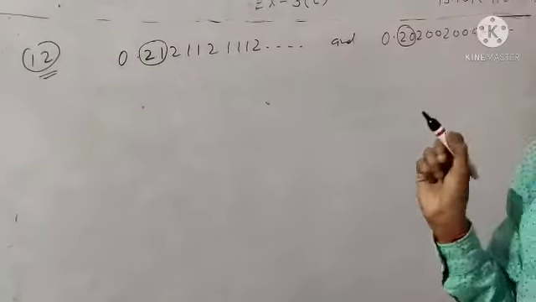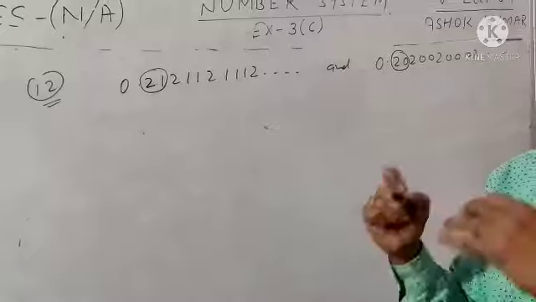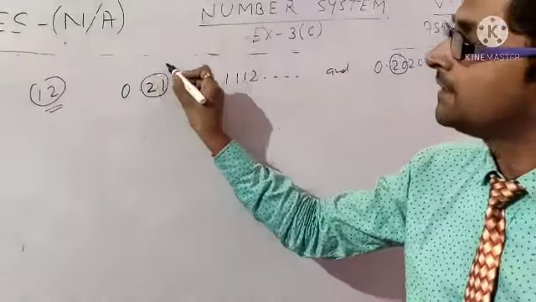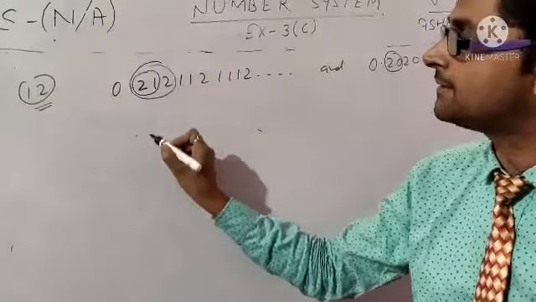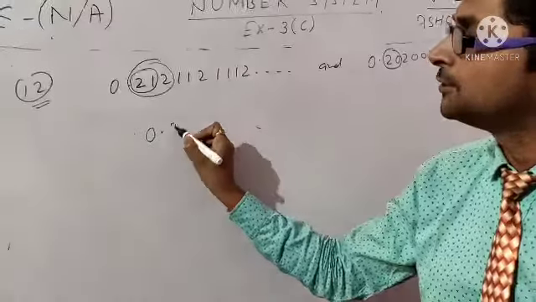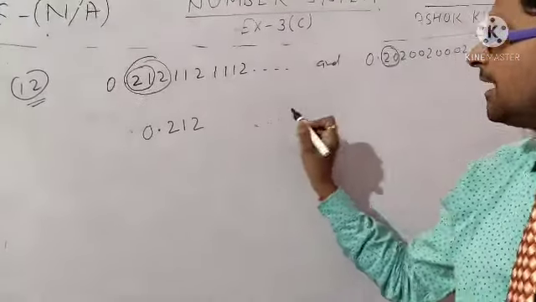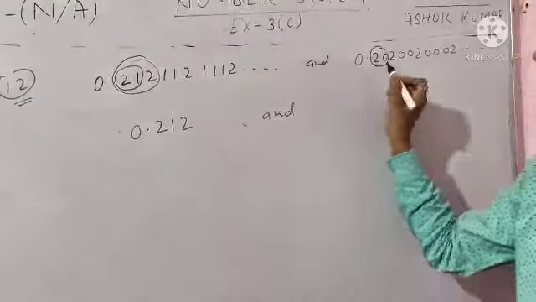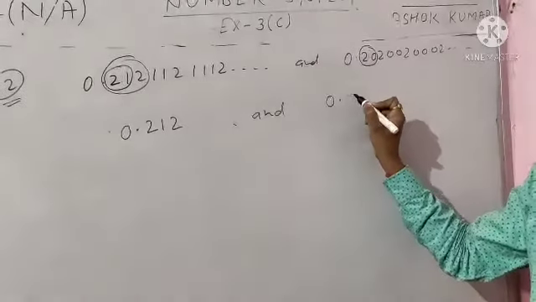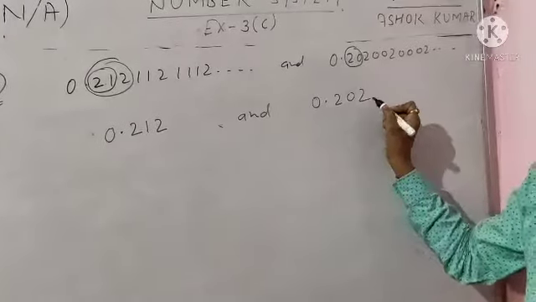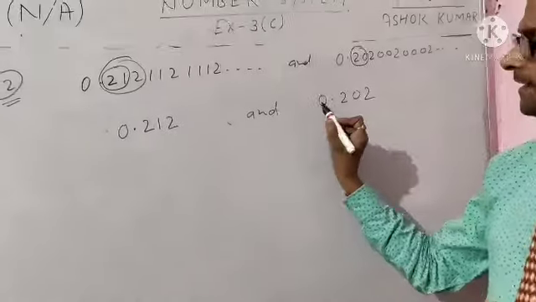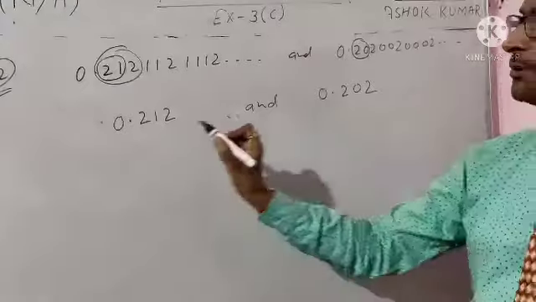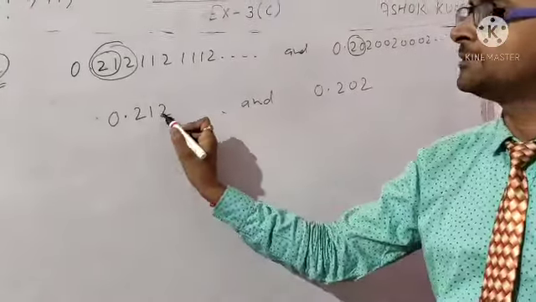If you select three values, then what will happen here student? Here the three values are 0.212 and 0.202. So look at here, here is 0.202 and here is 0.212.